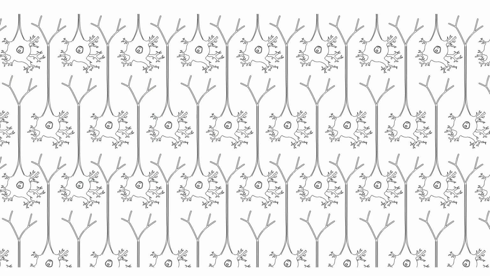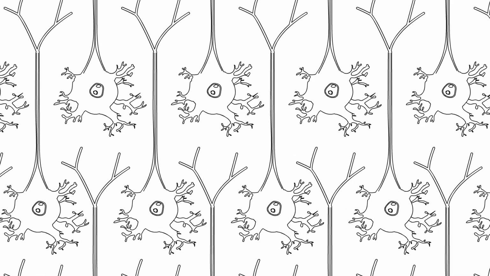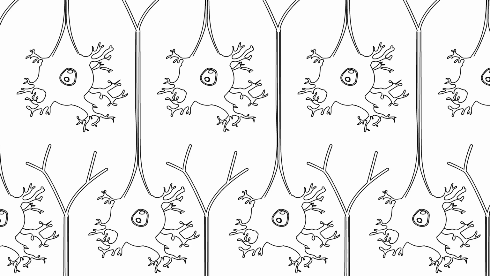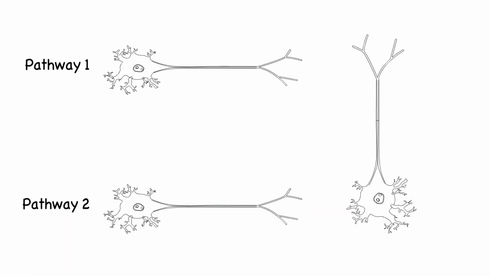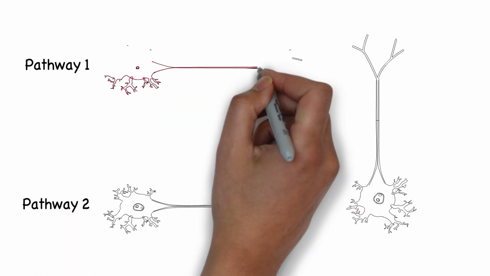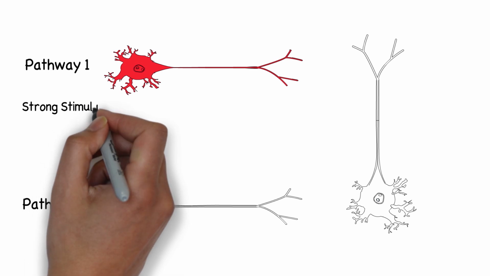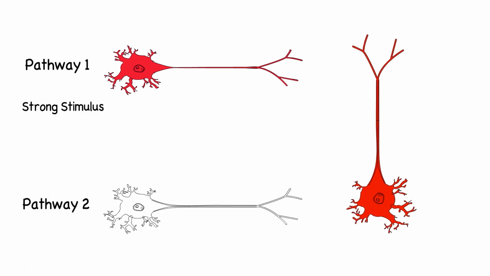In the laboratory, the researcher uses groups of neurons and isolated neural tissue. In these illustrations, a single neuron represents a group of neurons. First, the researcher identifies two groups of neurons that have connections to the same group of postsynaptic neurons. Stimulating one group of the presynaptic neurons with a strong electrical stimulus causes a high rate of firing in the postsynaptic neurons. These neurons function as strong synapse neurons.